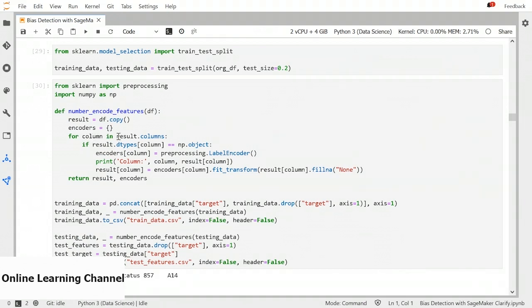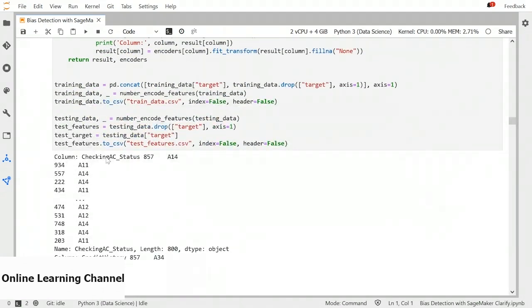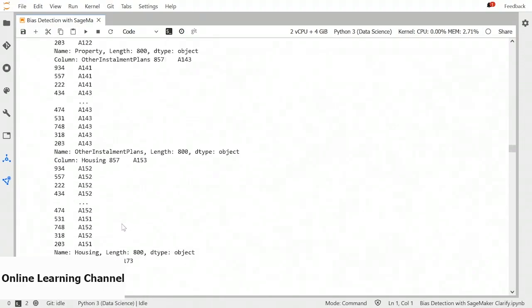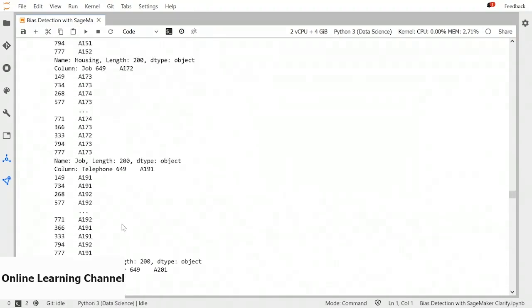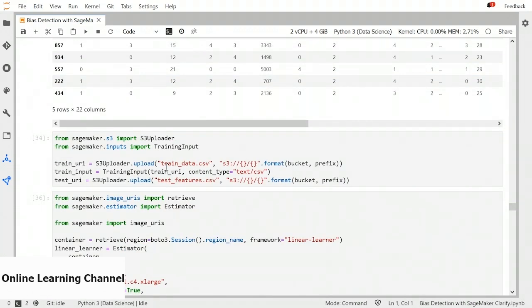So we have to go through each column, and if the type is object, we need to convert it. We can see these columns have been converted: checking account status, credit history, etc. Now, this is the new dataset we have. We have the target in numeric form, checking account status, and maturity months, etc. Everything is numeric now. Next, we will upload our data to S3.